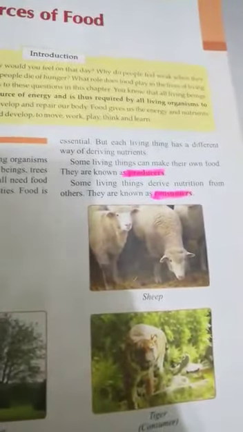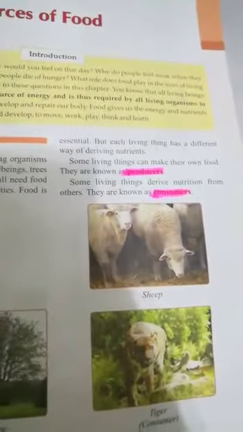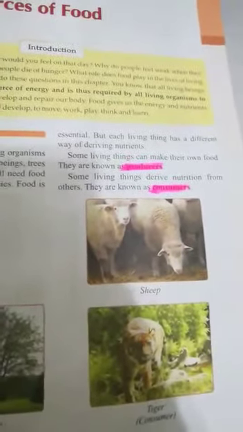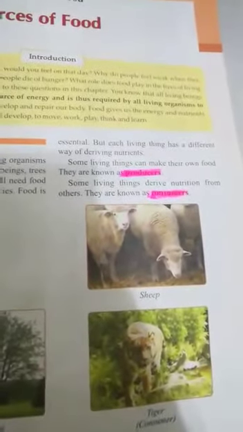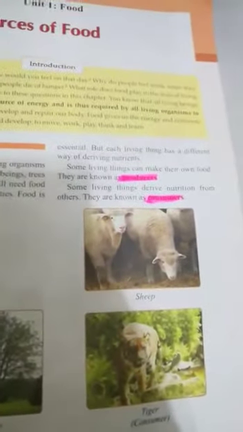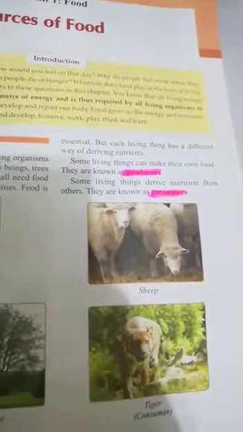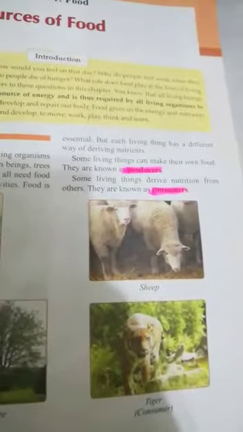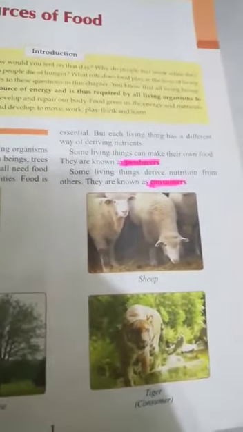So the first category is the producers. Some living things can make their own food. Means they don't depend on others. They can make their own food. They are known as producers. We can take the example of plants, because plants are the only living organisms on this earth that can make their own food. Some living things derive nutrition from others. They are known as consumers. All the living organisms except plants are consumers, because they have to depend on plants directly or indirectly to get their food.